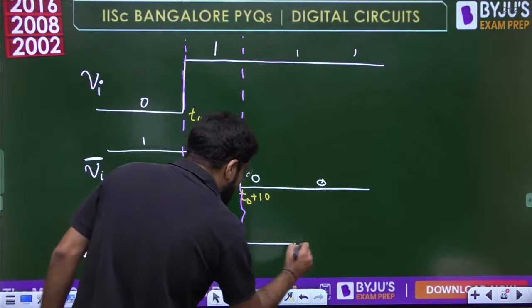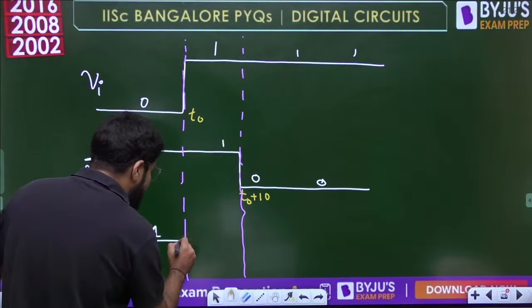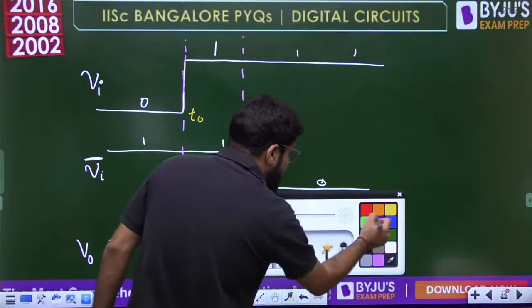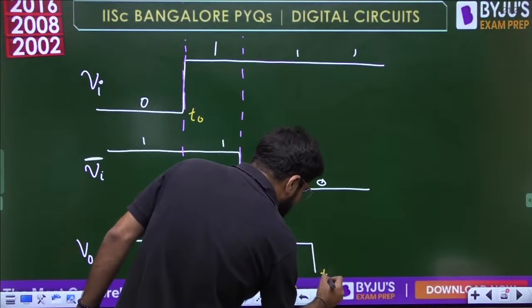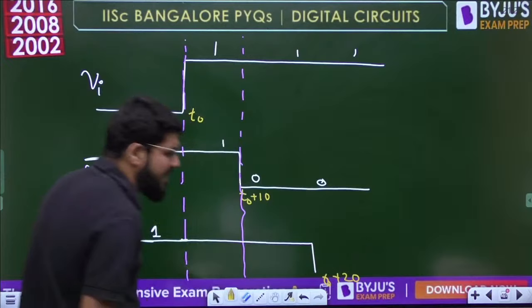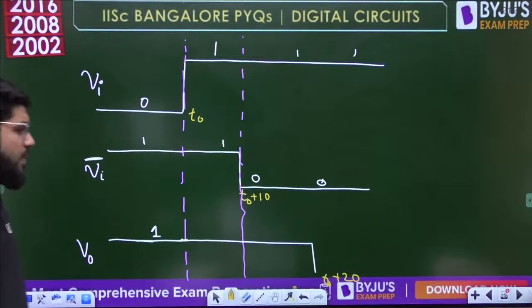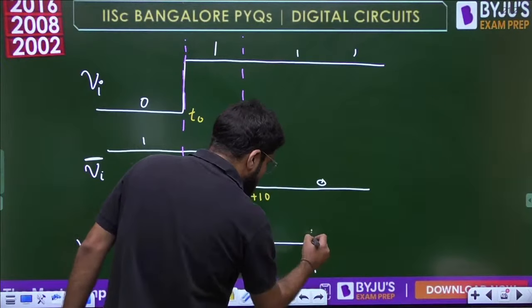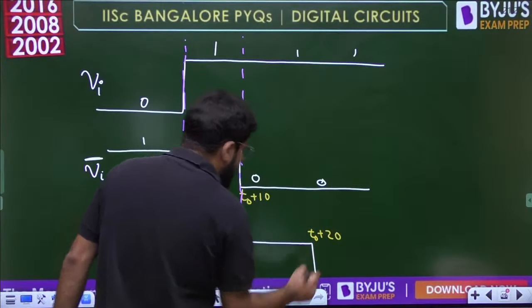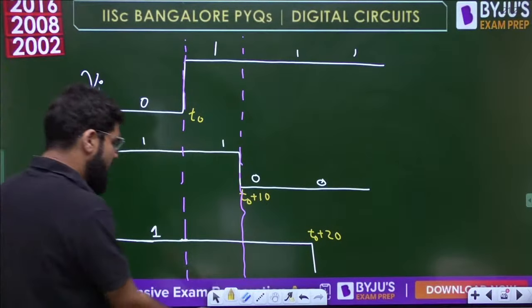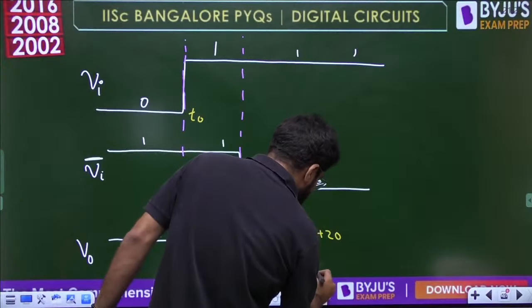So this is going to become low not here, not immediately, but after a delay equal to 20 nanoseconds. So this particular time will be T0 plus 20. I will write it separately here. This time is T0 plus 20. Clear? This is going to be T0 plus 20. Okay, now this becomes low.